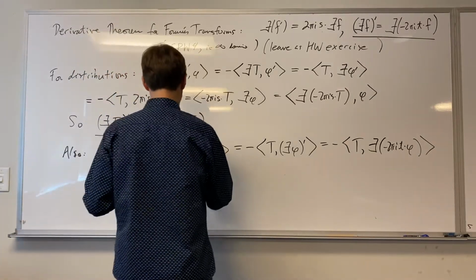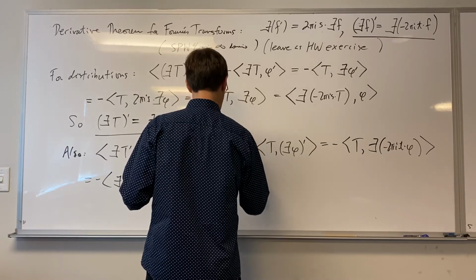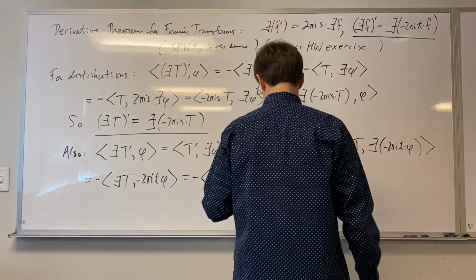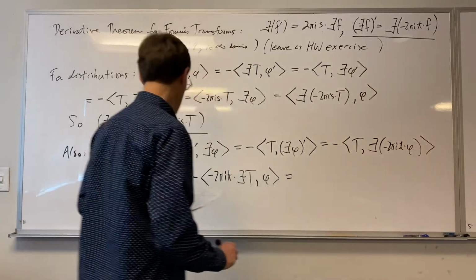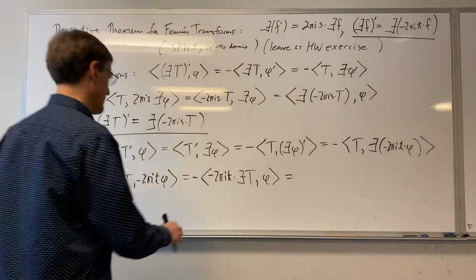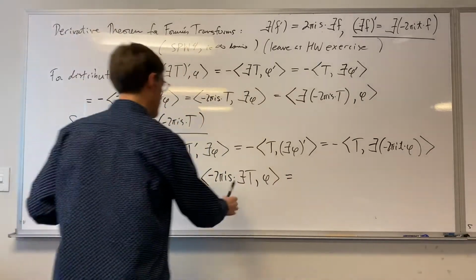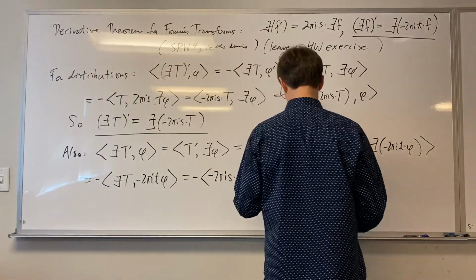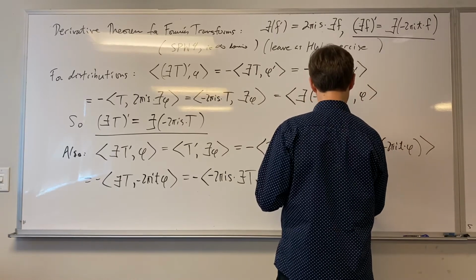So that's going to be minus, and then I got minus 2 pi i t, Fourier transform of T phi. And finally, in this case we should just change this to be an s, because we're thinking of this as a function of s. So I've got minus 2 pi i s T, Fourier transform of T phi, and then of course I've got the double negative, so this is just 2 pi i s, and then the Fourier transform of T phi.